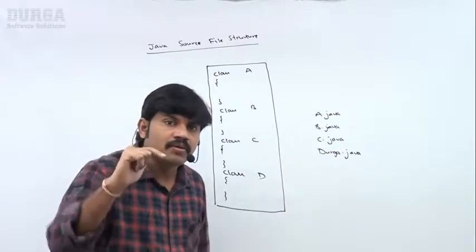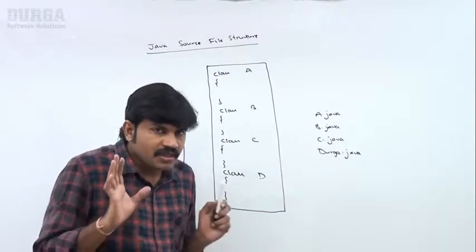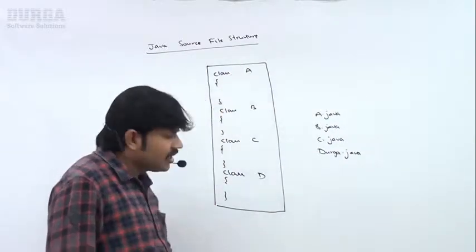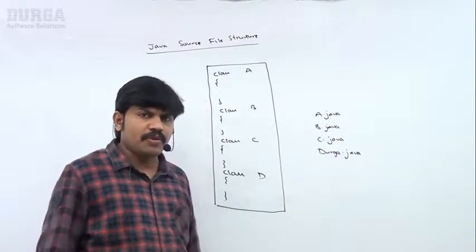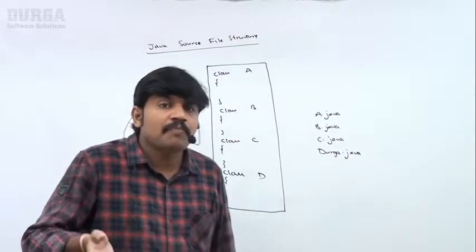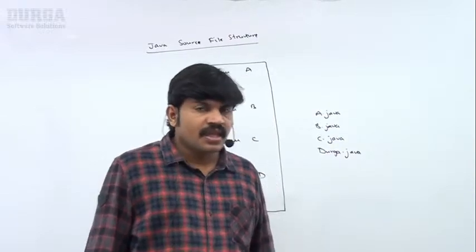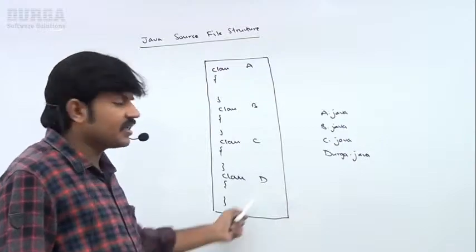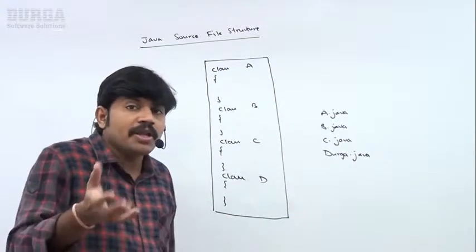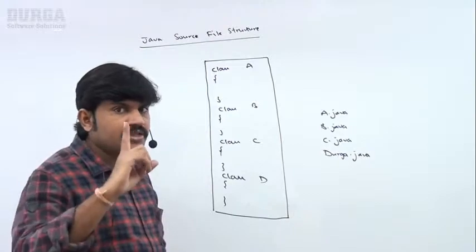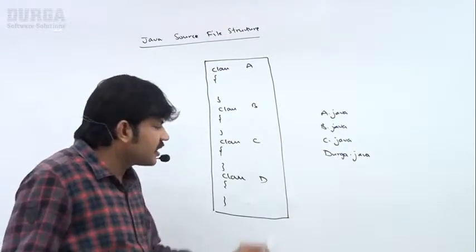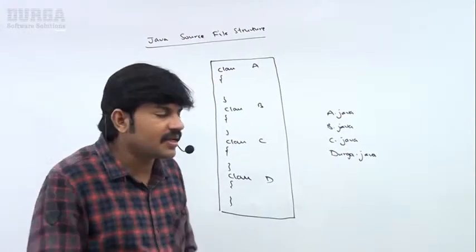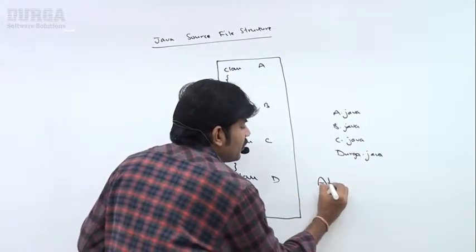What is the rule to name a Java program? Very simple. A Java program can contain any number of classes, and any name you can use, no problem at all. But how many public classes can we take? Make sure that even though it contains several classes, a Java program can contain at most one public class.